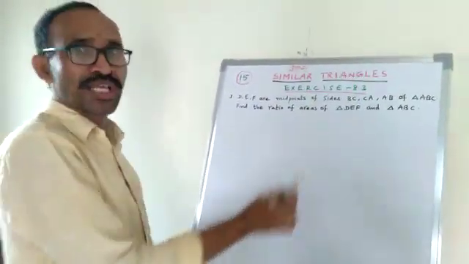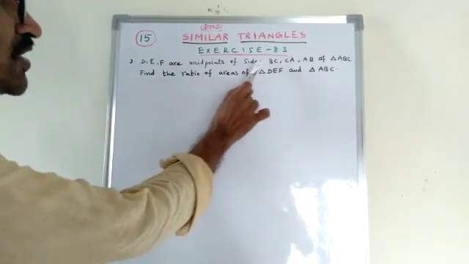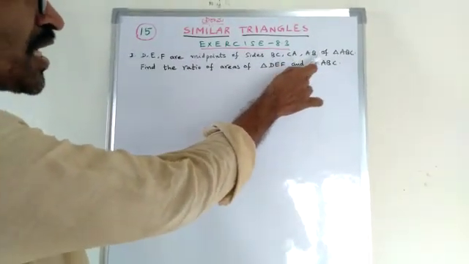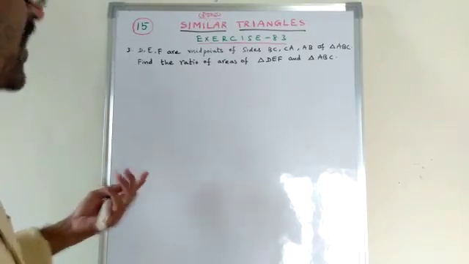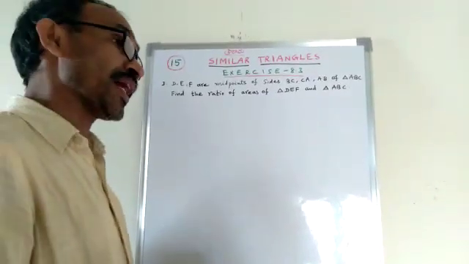Similar triangles, Exercise 8.3. D, E, F are midpoints of sides BC, CA, AB of triangle ABC. Find the ratio of areas of triangle DEF and triangle ABC.